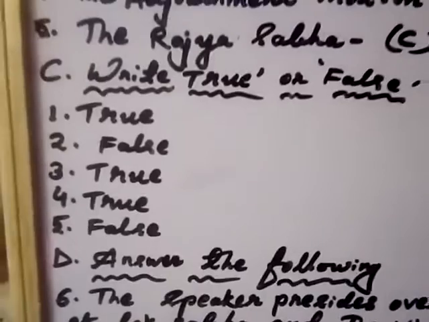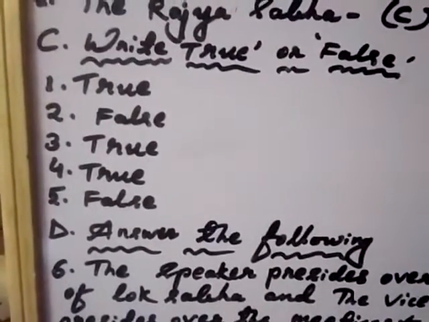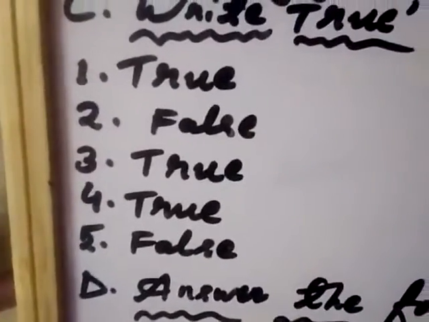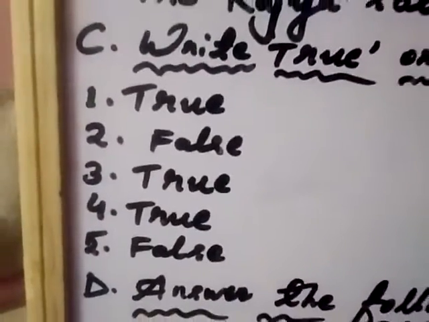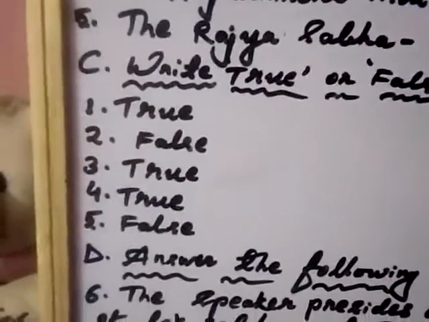Now move to the next, C number, true and false. The parliament has 2 houses. It is true. Number 2, the speaker is the presiding officer of the Rajya Sabha. False. The vice president is the presiding officer of the Rajya Sabha. And number 3, the maximum strength of the Lok Sabha is 552.